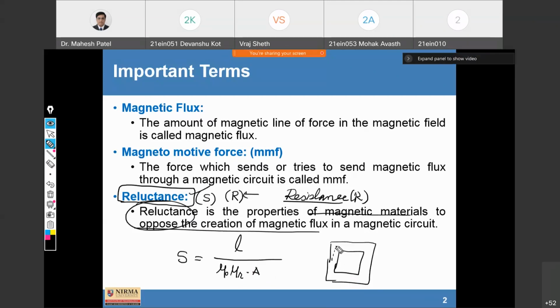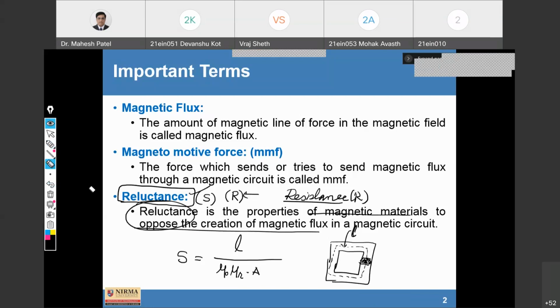Now we can consider this the main length, which is considered as length L. If we have a cross-sectional area like this, if it is a solid square, this is the cross-sectional area. You can consider this. Just a minute.